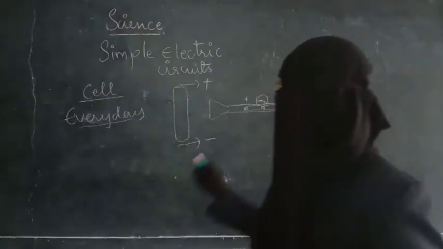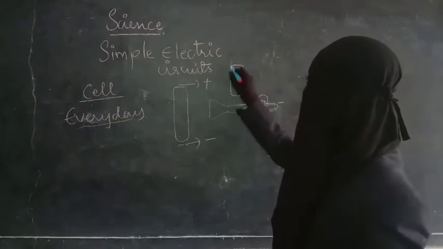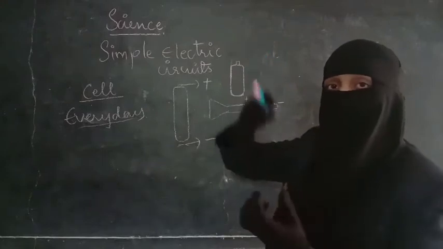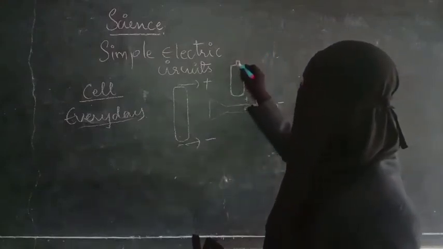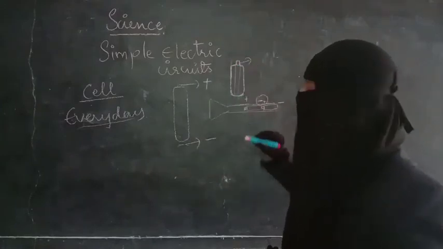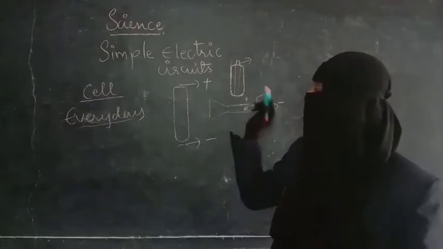If you see a cell, we can see that the cell will be heavy. Okay. And it will be having a protrusion this side. This protrusion, that means out. Okay, something which is present here, protrusion. This is because of the carbon rod which is present inside. And by seeing the heaviness of that, we can say that there are some chemicals present in this.